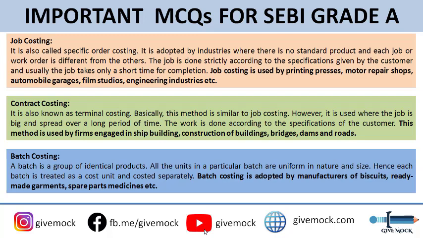Okay. And the second is contract costing. So it is also known as terminal costing. Basically this method is similar to job costing. However, it is used where the job is big and is spread over a long period of time. So guys, contract costing is similar to job costing, but in job costing the nature of the period is short, whereas in contract costing it is long-term projects, okay, a long period of time.